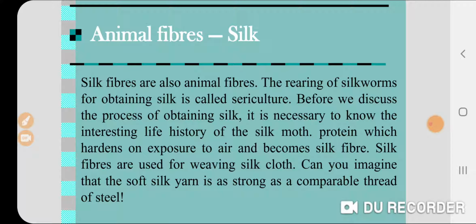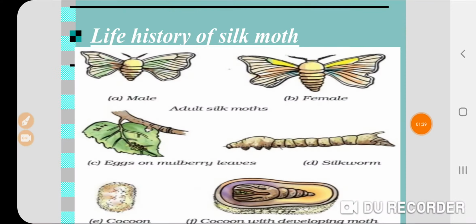Silk fibers are used for weaving silk cloth. Can you imagine that soft silk yarn is as strong as a comparable thread of steel? Here we have the life history of the silk moth.